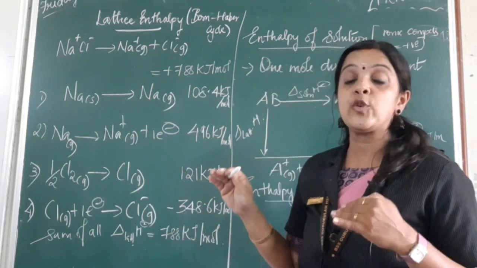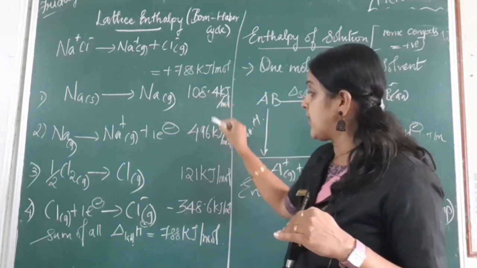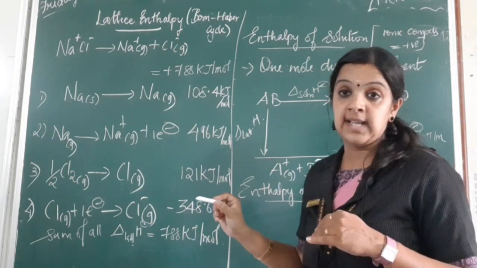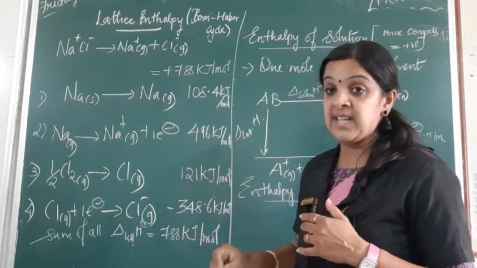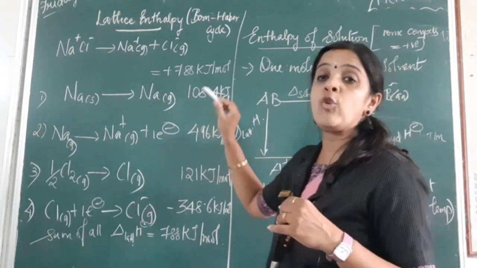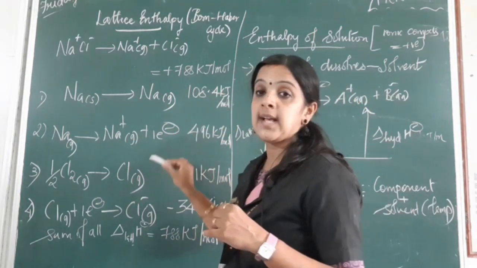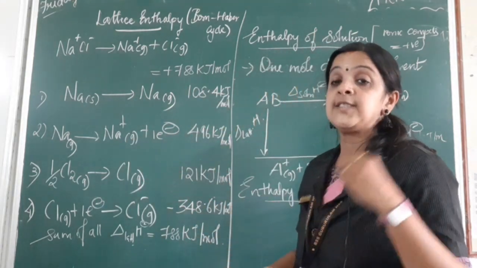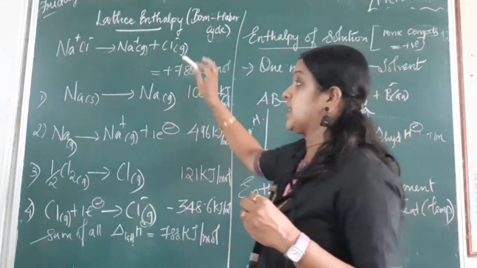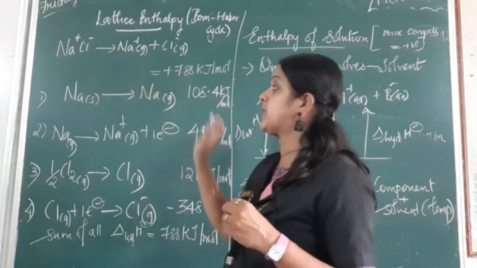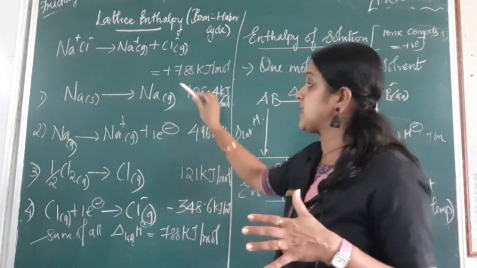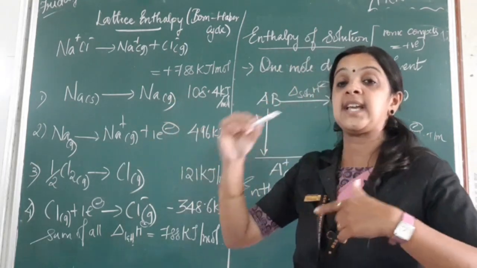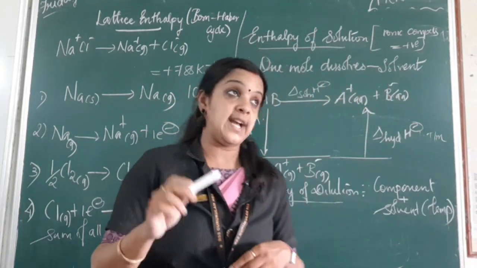It involves 3-4 steps, each giving an amount of enthalpy. It can be positive or it can be negative. So overall, the sum of all the enthalpies becomes 788. So what is lattice enthalpy? It is the breaking of a compound into its individual ions, and there are several steps involved in the cycle of the formation of its ions.